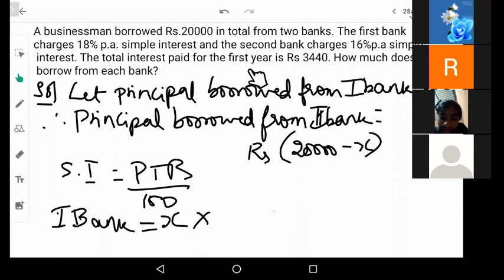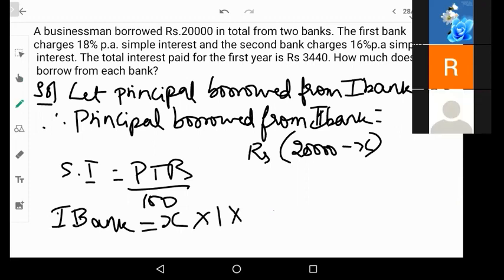How do we check? If you see here, the total interest paid for the first year is 3440, which means it's only for 1 year. So time is 1, into the rate of interest, 18%, divided by 100. Now, if you simplify this, you get 18x by 100.